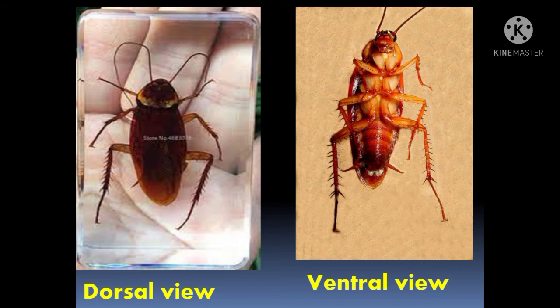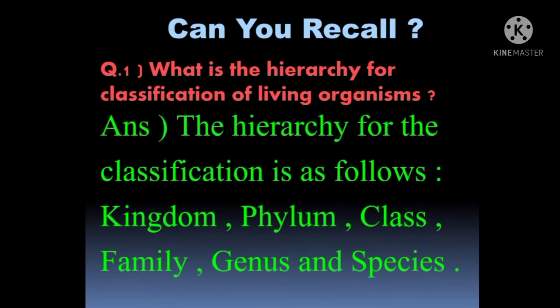In the ventral view, you can see the legs, that is the limbs, are jointed to the body itself. Yes, can you see it? So that's why it is placed under phylum Arthropoda, which means jointed appendages. The limbs, that is the legs, are joined directly to the body surface. Is it clear, students, now?